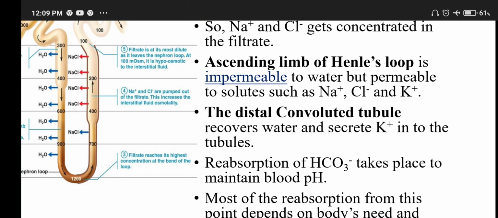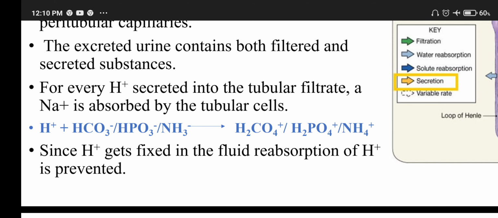For every hydrogen ion secreted into the tubular filtrate, sodium is absorbed by tubular cells. Hydrogen ions combine with bicarbonate, HPO4, and ammonia. Since hydrogen ions get fixed in the fluid, reabsorption of hydrogen ions is prevented.